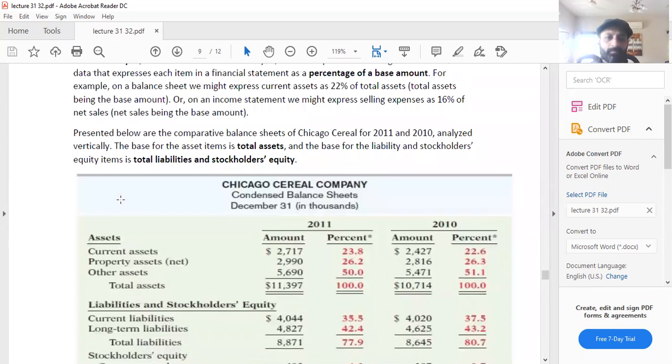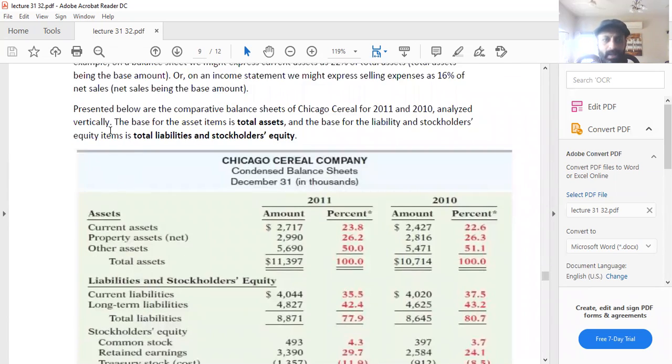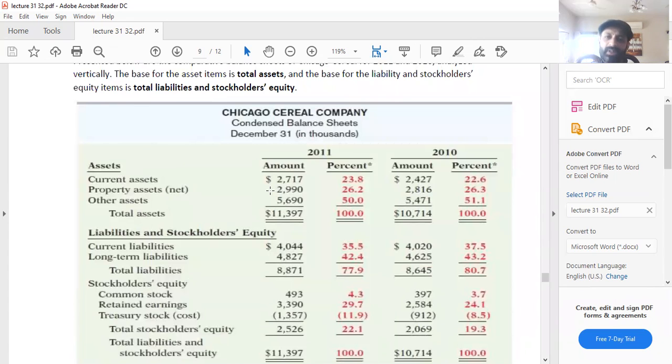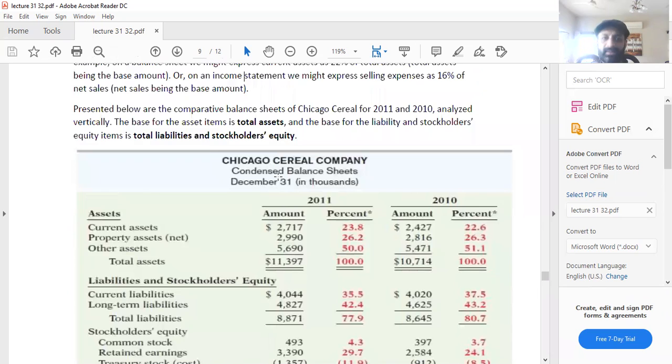So what we are doing, we compare it for the vertical. It is for 1 year: you take one figure as the base and then you compare it with the other figures, so that is called vertical analysis.